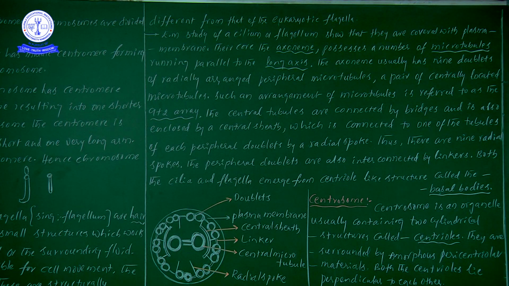So my dear students, listen carefully: the 9+2 condition is present in eukaryotic flagella, and it is absent in prokaryotic flagella. In prokaryotic flagella, 9+0 is present.